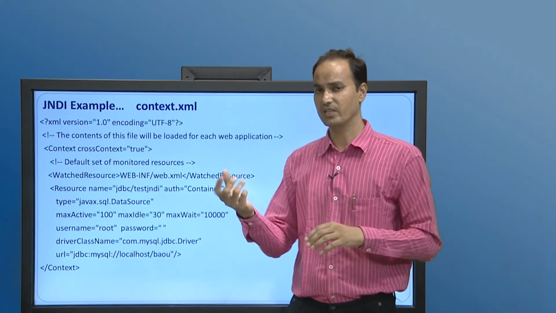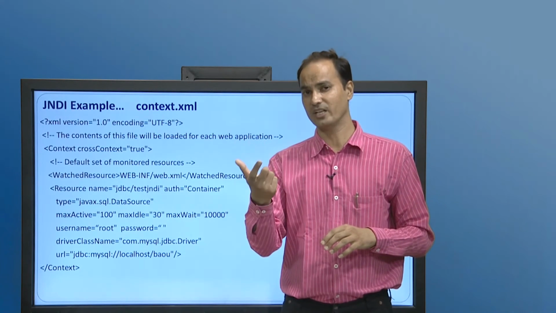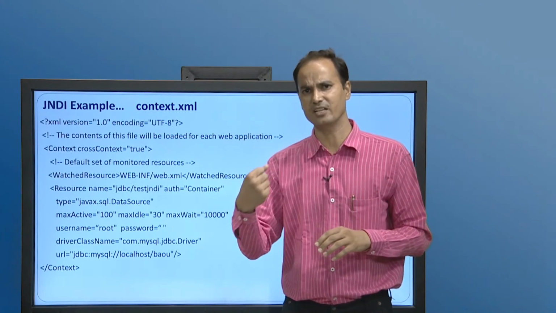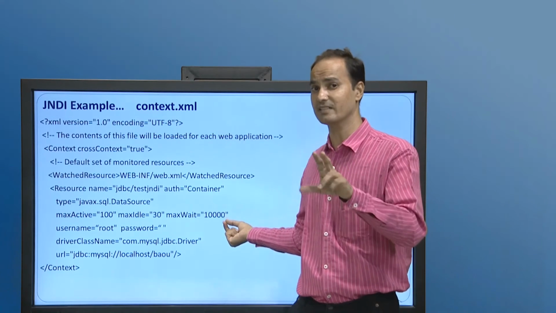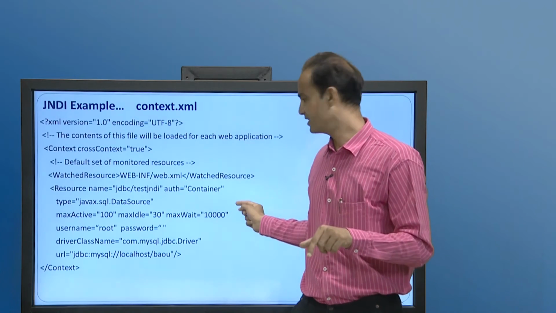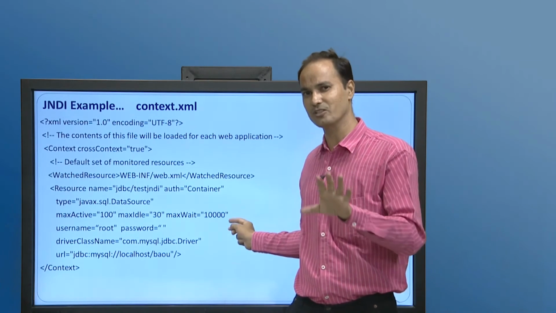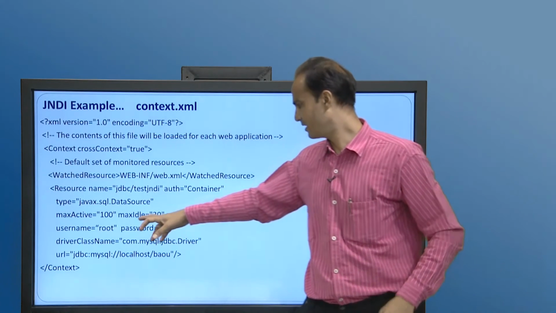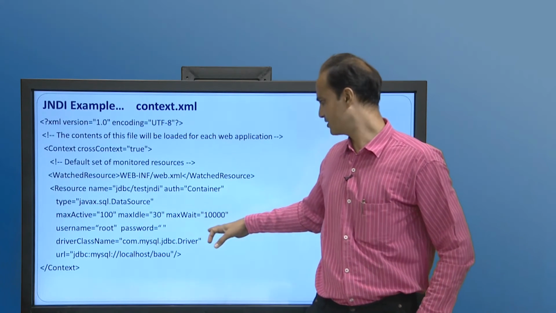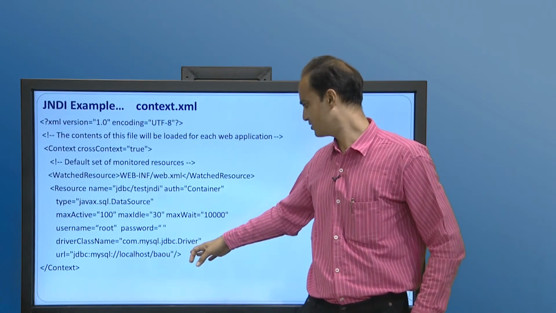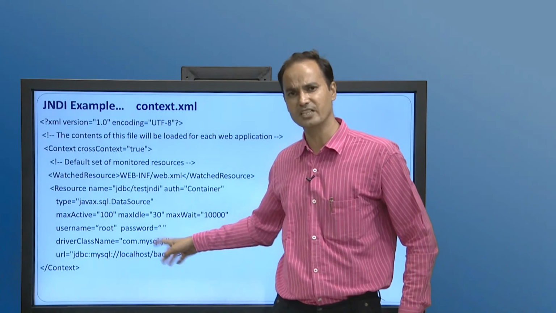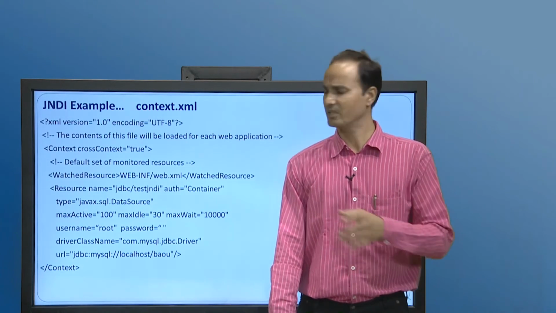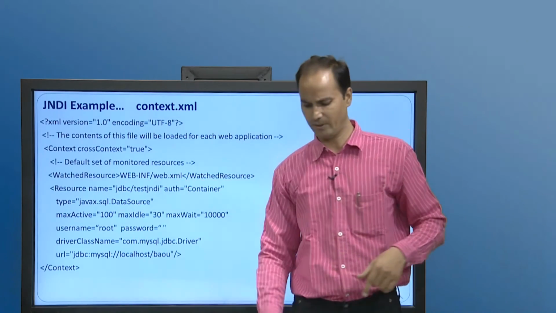Then there is the wait time for connections. If there is no connection with the database, the maximum wait time can be specified. The default is 30 seconds, but here we are specifying 10 seconds. Then the username and password, and then the driver class, the com.mysql JDBC driver. The URL is, as we already know from JDBC, with BAOU as the database name. But the important things are the resource name and JDBC.